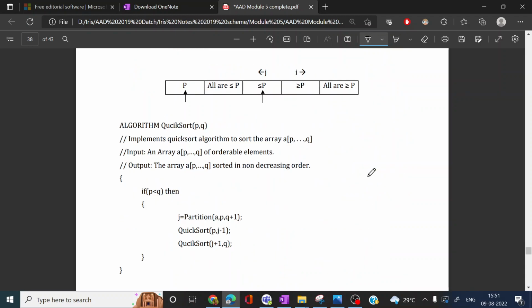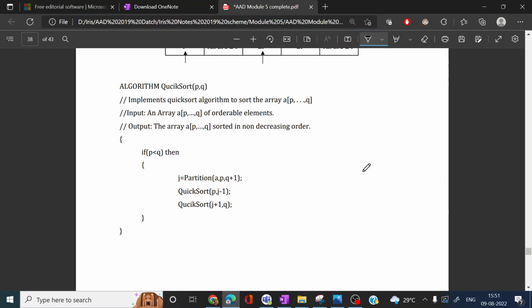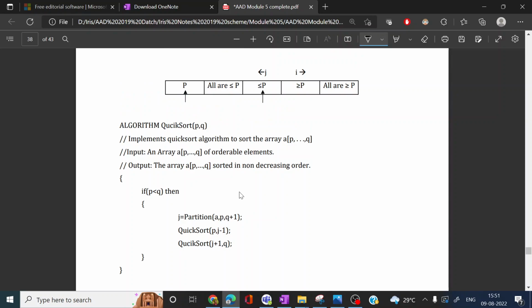Now we can see the algorithm for Quicksort. Mainly we have to focus on the randomized version of Quicksort in the syllabus, but before that we should know the normal Quicksort algorithm. For that we can consider one example. Suppose this is the array to be sorted: 2, 1, 9. We can consider another example.